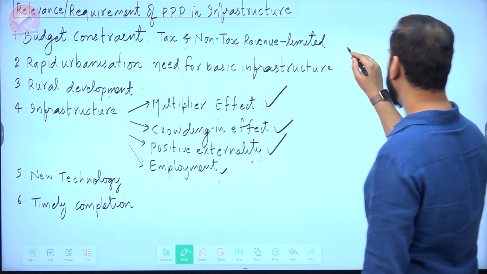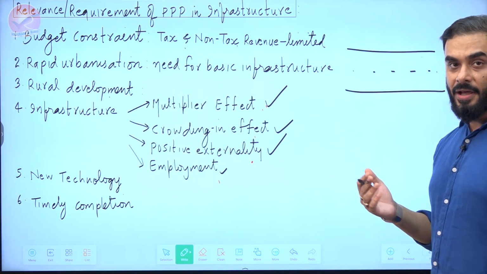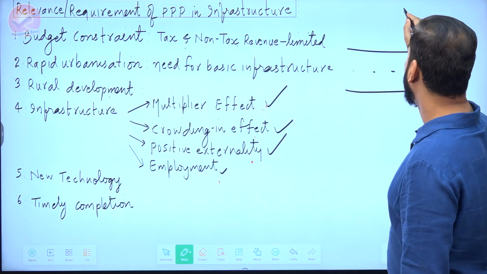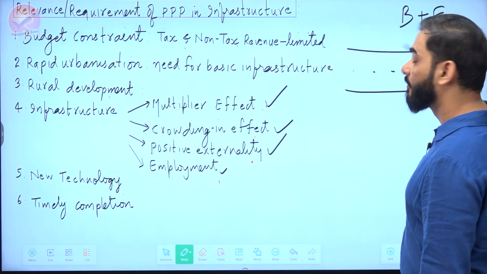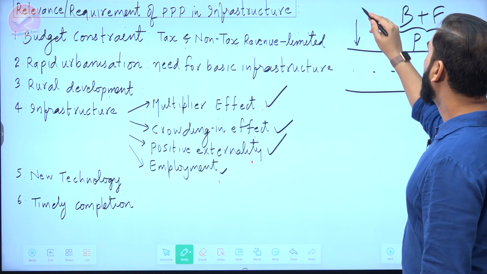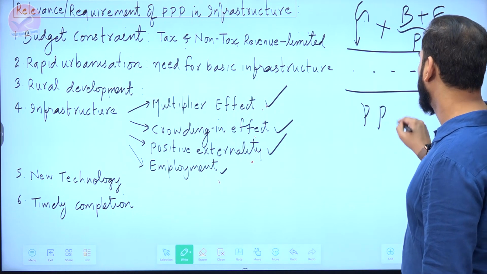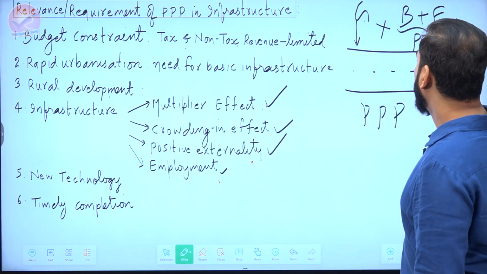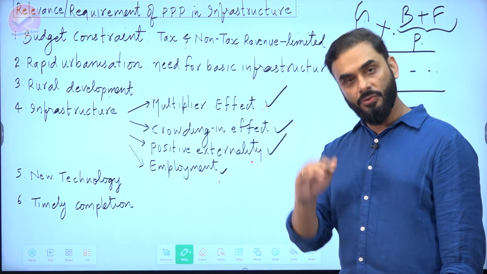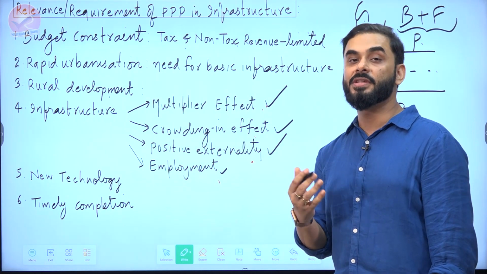So for example, suppose a road has to be constructed. If it is constructed entirely by the Government of India, we will call it a government project. But if the building of the road plus the financing of the road is done by the private sector, these two things done by the private sector, and the land belongs to the government, so government plus private is called public-private partnership. Whenever you give the responsibility of construction to the private sector, they have a tendency to bring new technology to reduce the cost of production. So we will get technology as well, and we will be able to produce things at a lower price also.